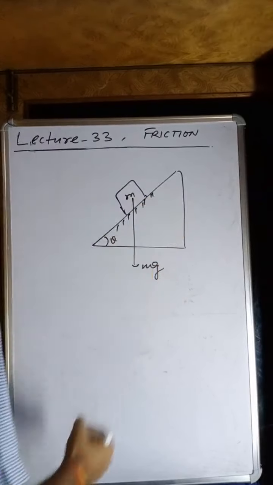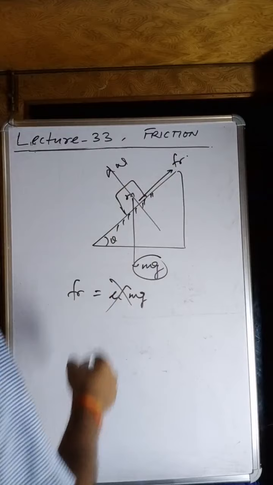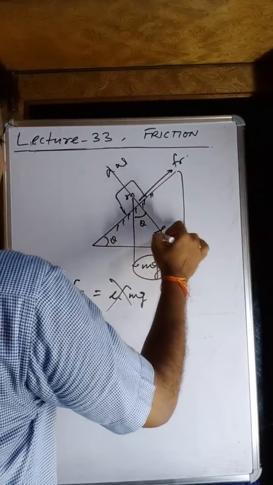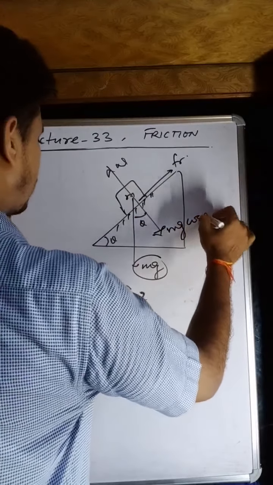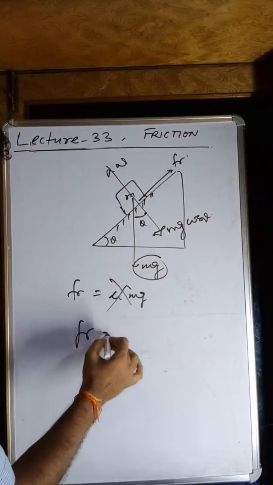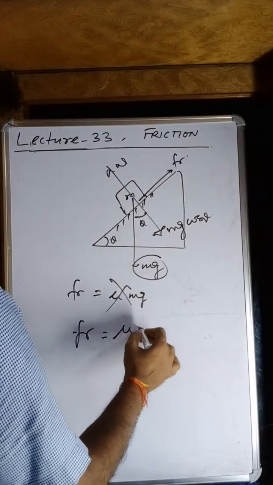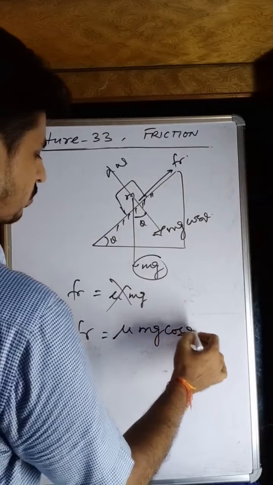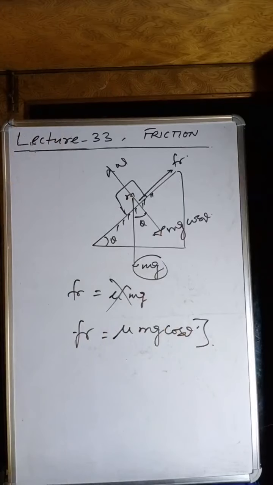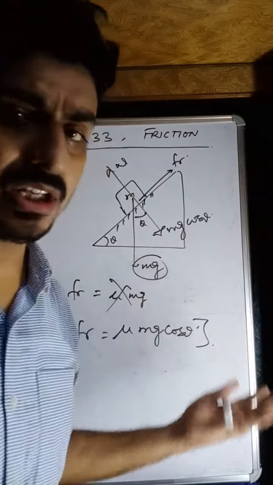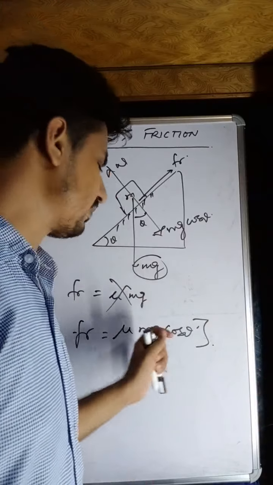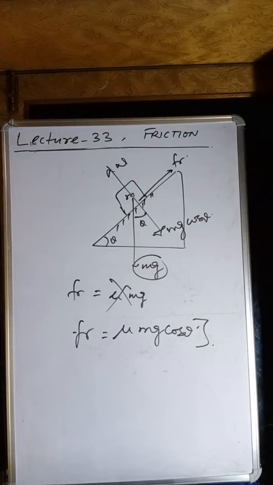No, this is incorrect. As I told you, this is the normal reaction, so you don't have to remember this formula. Actually, you have to find the normal reaction. You know that if this is the theta, this will be the theta, and this is mg cos theta. So in this case the friction force will be mu times mg cos theta. So it might be the friction force, the normal reaction, anything, and due to which this friction force will be changed.